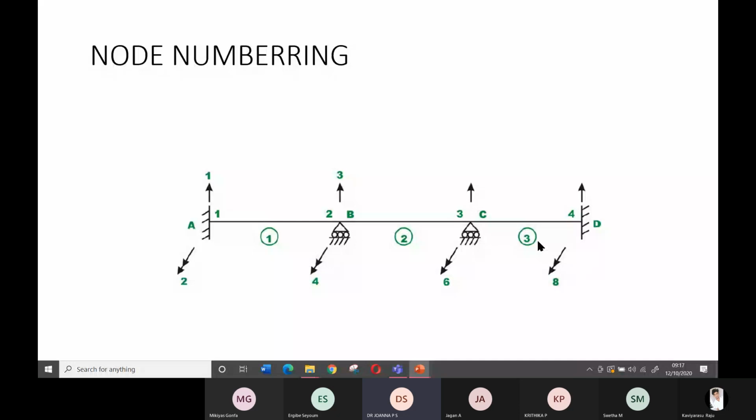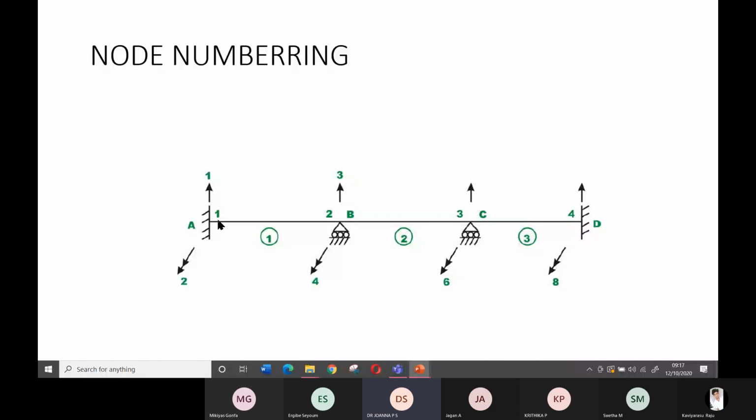After numbering the beams, I have to number the nodes. How many nodes are there? Wherever you have a support, you have to consider it as a node. Node number 1, node number 2, node number 3, and node number 4. So these are the 4 nodes. 3 beams are there, and 3 beams put together we call a continuous beam, and the nodes are 1, 2, 3, 4.